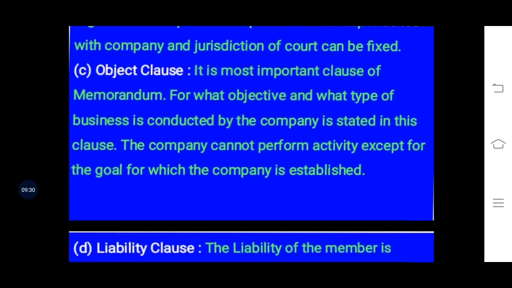So in this way, the object clause is the most important. That means if the company has mentioned the objective that they will serve, they will provide medicines to the public.